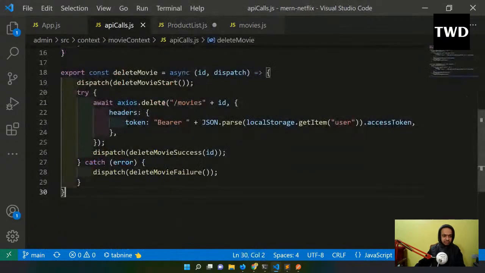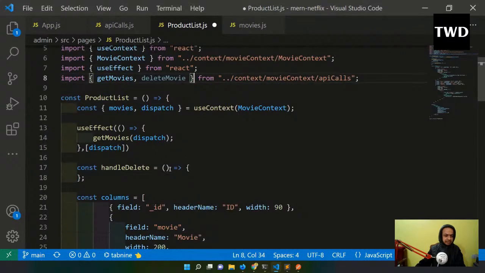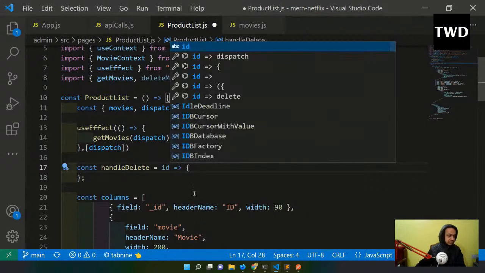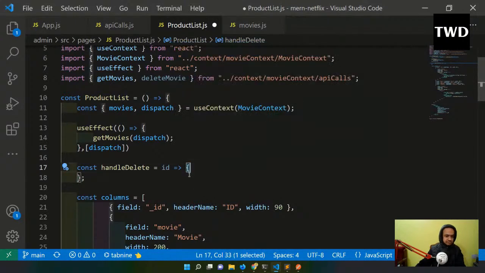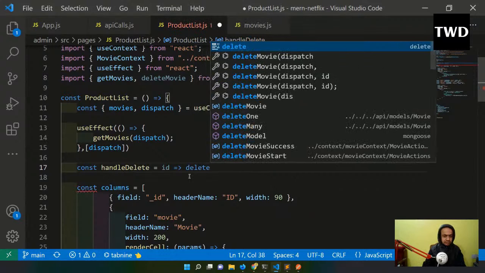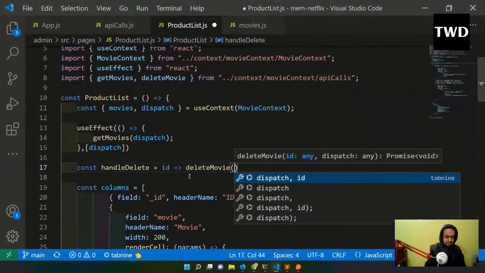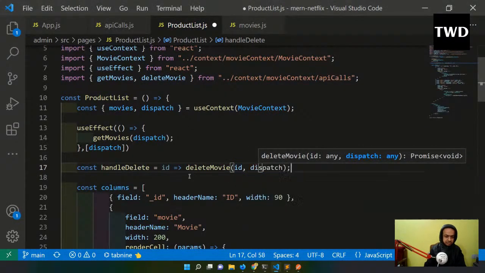I will have the API call deleteMovie. Then in the handleDelete I have this id, so deleteMovie id comma dispatch.